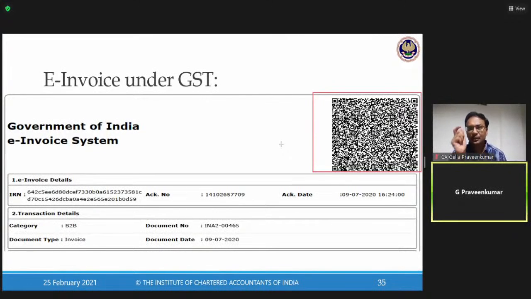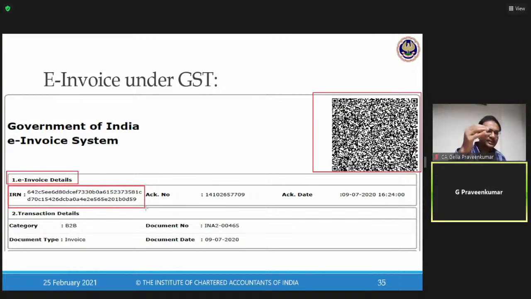A scanner can be used for barcode and QR code. This box I call a QR code. Under e-invoice, this QR code is something which is required. Then e-invoice details, something called IRN. Technical term, invoice reference number. This is a fixed 56-digit hash key. I call that a hash key. It's rocket science. Don't break your head.